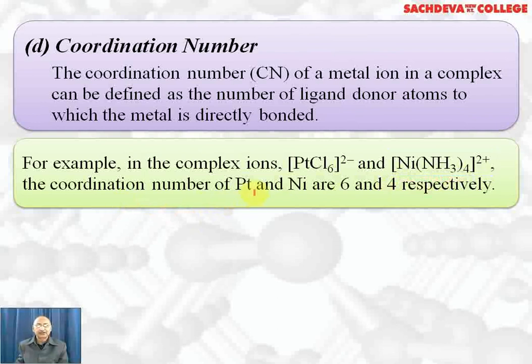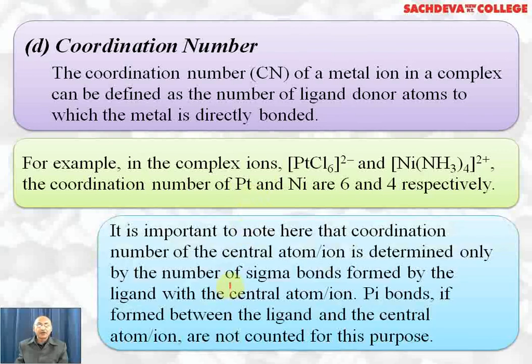So the coordination numbers of platinum and nickel are 6 and 4 respectively in the complexes. It's important to note that the coordination number of the central metal atom or ion is determined by the number of sigma bonds formed by the ligands with the central atom or ion. Pi bonds, if formed between the ligands and central atom or ion, are not counted for this purpose.